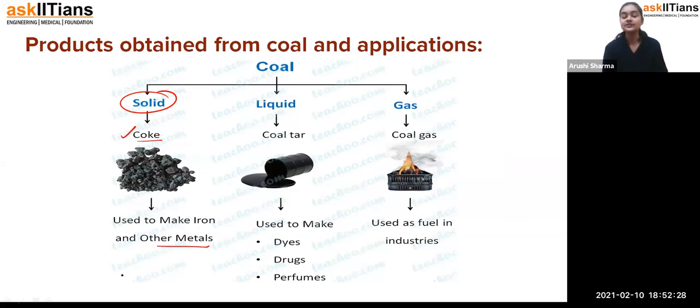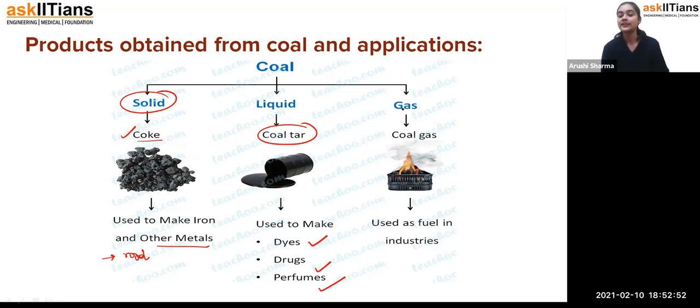Coke is also used for road formation, like the black roads we have, so it is used there. Fine. Now in the liquid state, we have coal tar. It is a black-colored liquid and it is used in making dyes, drugs and perfumes. Because, students, have you ever observed that whenever there is coal, some smell comes? That's why it is used in such applications.